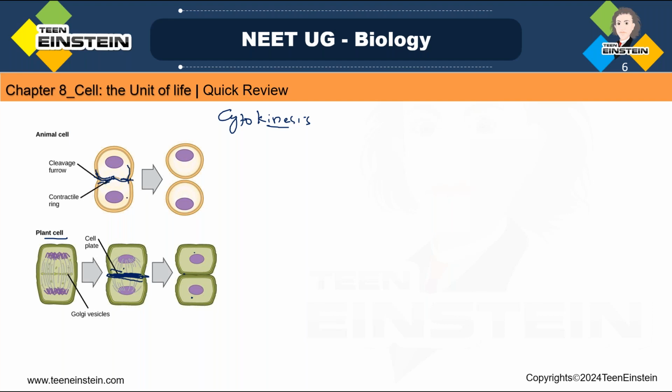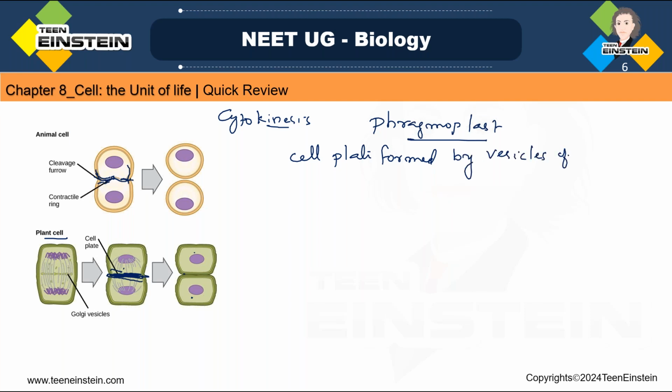Here is another thing we need to learn, that is phragmoplast. So what is this? Phragmoplast is the cell plate formed by vesicles of endoplasmic reticulum and dictyosomes.